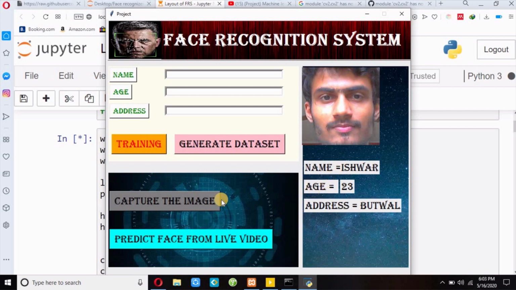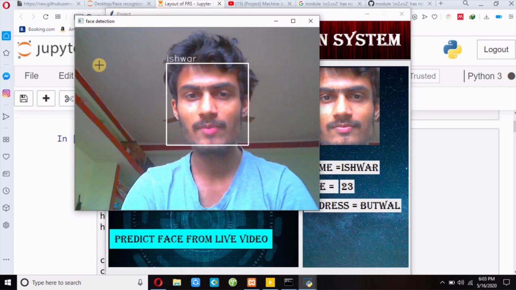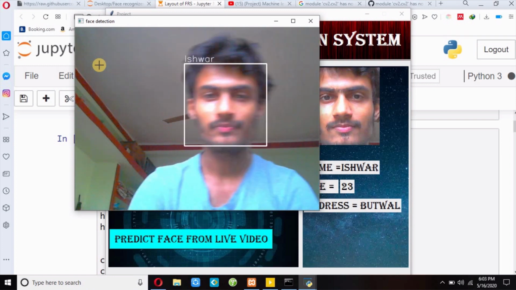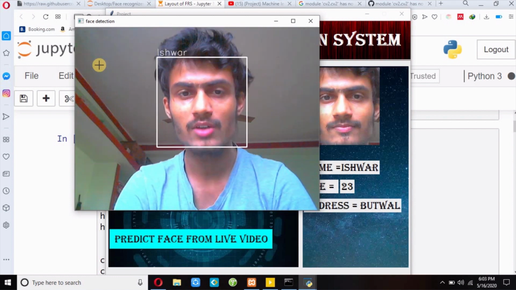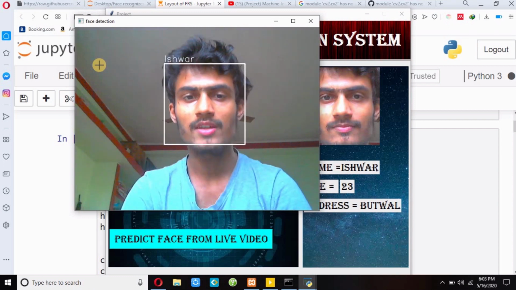So one click on this button, it will destroy my image, and it will display my image and also my identity. And also if I click on this button, predict face from live video, you can see my name above the rectangle.